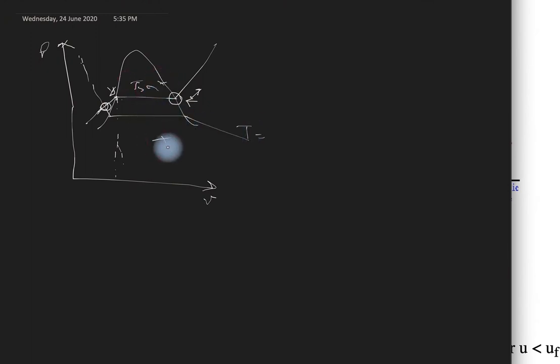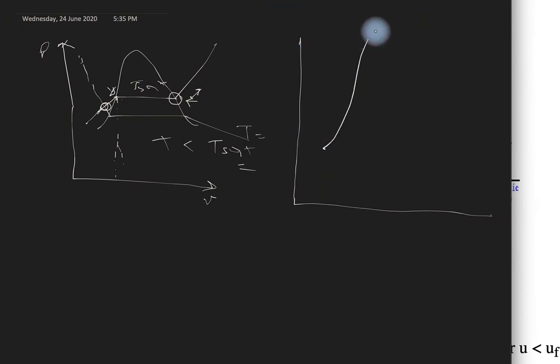So T is less than T_sat for a given pressure. And similarly, if I draw here, for a given temperature, this is P and this is V. Suppose this is my compressed liquid region for a given temperature.